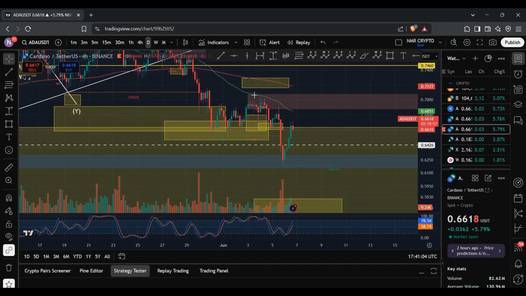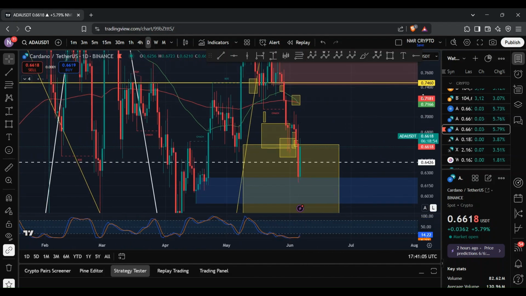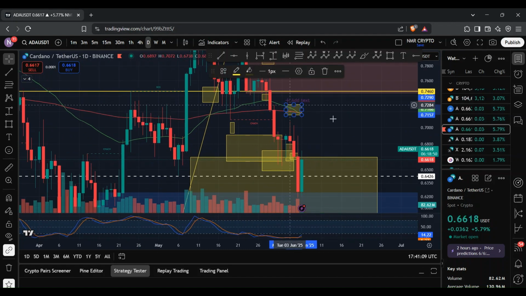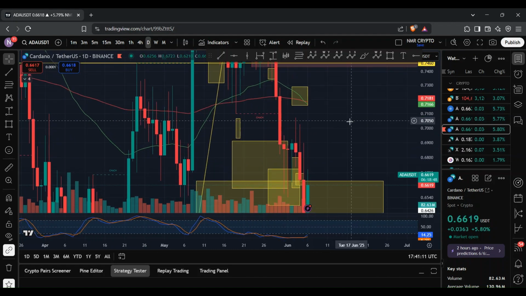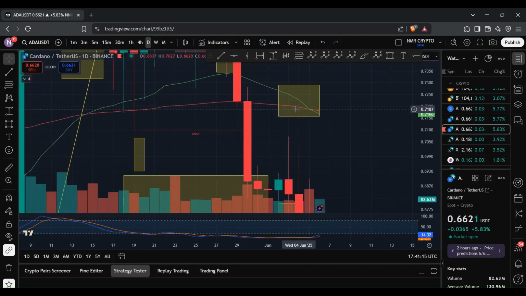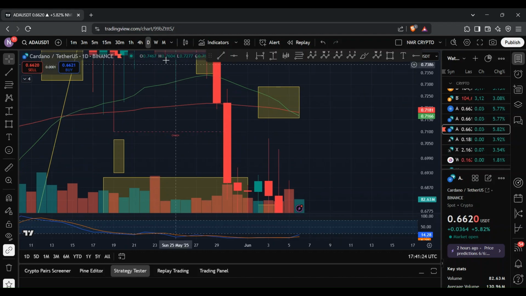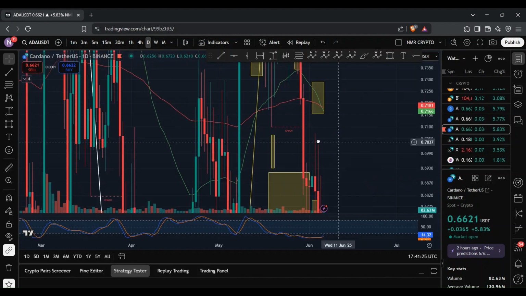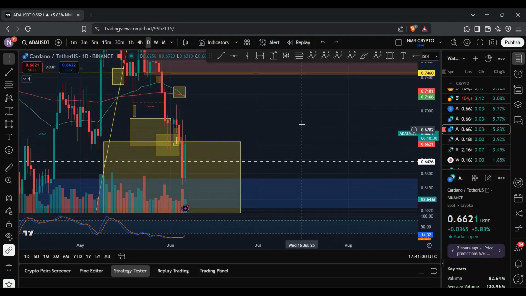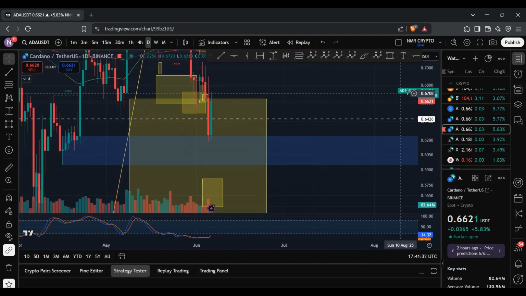And if I go on the daily chart, what you can see is the target that I set out in my previous video actually coincides with the 50 EMA and the 200 DMA. And if I zoom in, what you can see is the 50 EMA ended up crossing the 200 DMA, which is something I've been talking about for the past couple of days now. And this is known as a death cross, which usually on the daily chart on ADA leads to a negative reaction for an extended period of time. And so it is looking like we are slightly bearish as things stand at the moment.